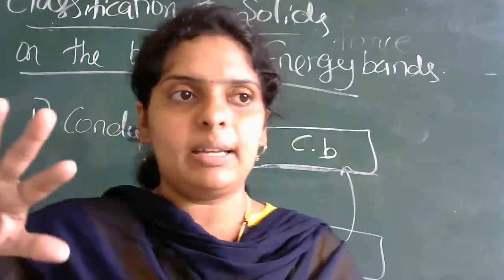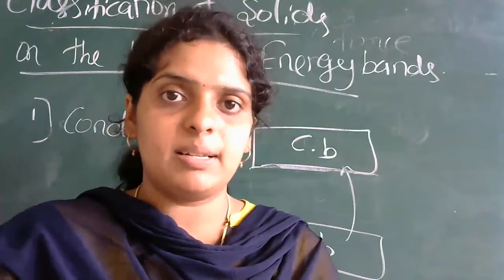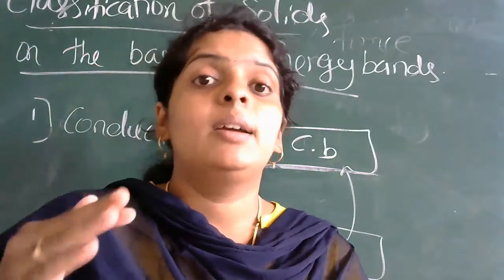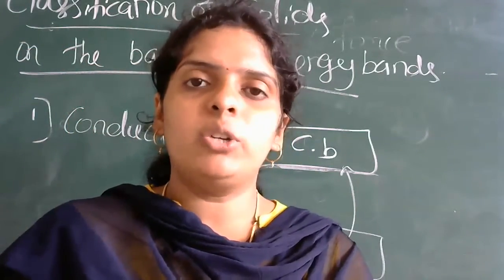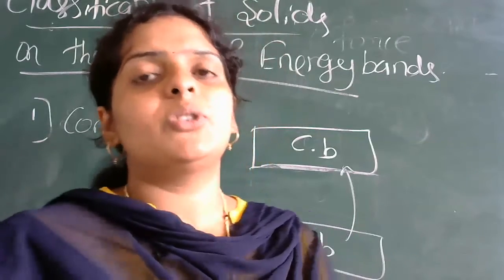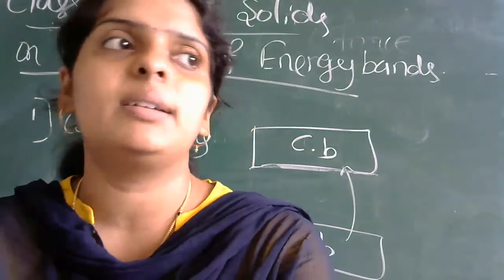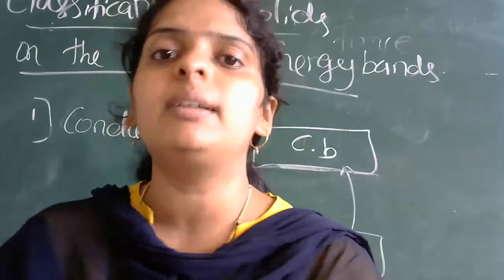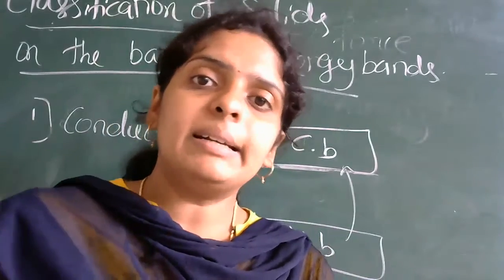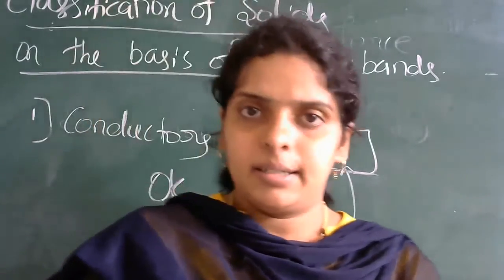Again, if you increase the temperature, first it was 0 Kelvin, next you come to room temperature, and small conductivity will be there. If you want more conductivity, what can you do? You can increase the temperature further, and then the semiconductor starts behaving like a conductor. Is it clear?